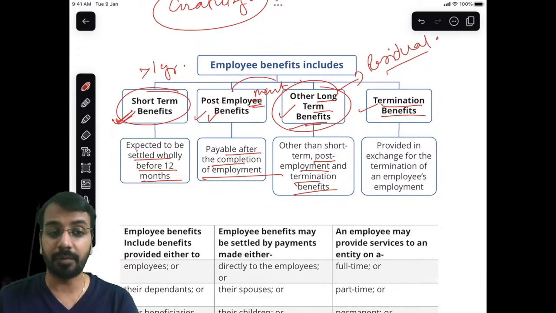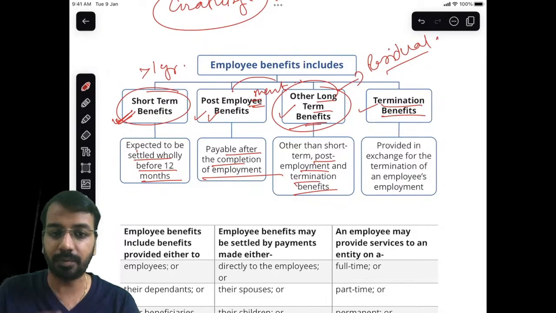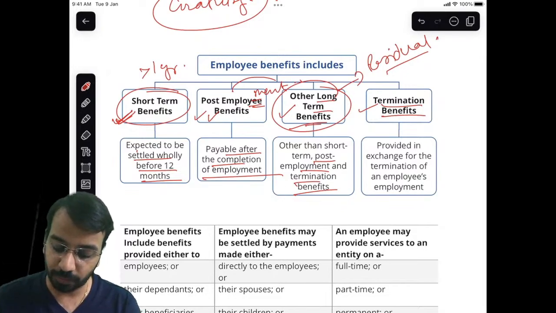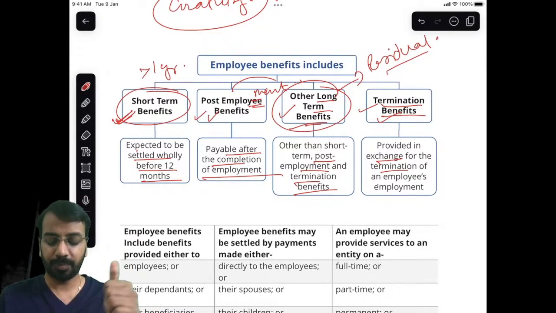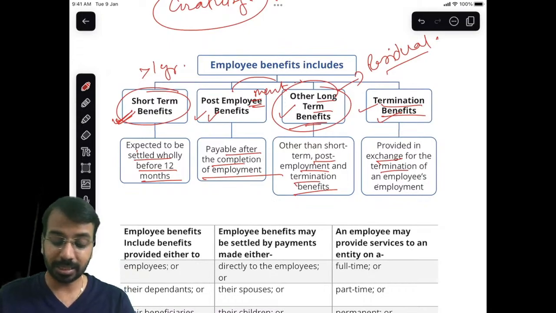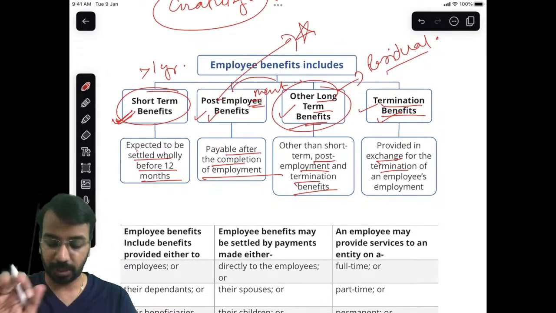Now this termination benefit is something like if I ask the employee to leave or if I terminate the employee's services, right? In that case, whatever I provide as compensation is called termination benefit. So short-term benefit, very simple to understand, we'll come to it. Then we have post-employment benefit. This is the most important aspect that you need to understand as a part of Ind AS 19.